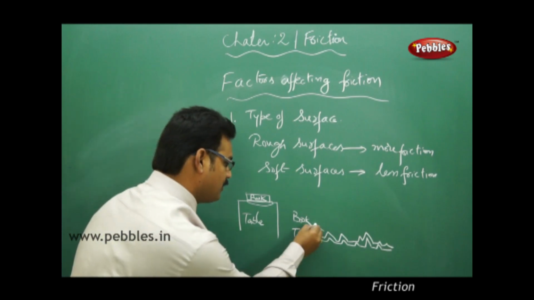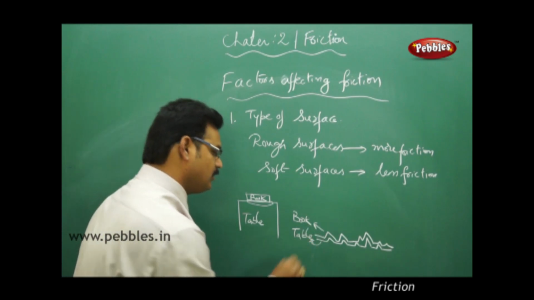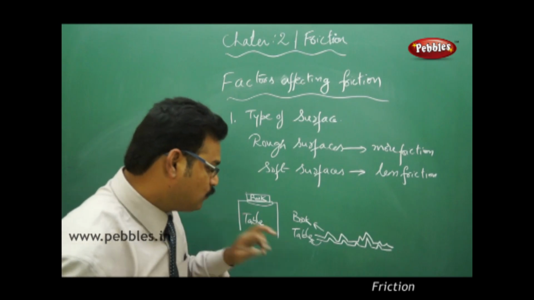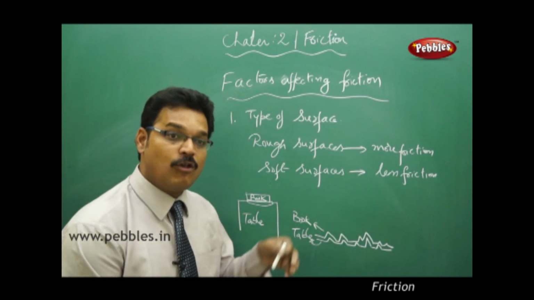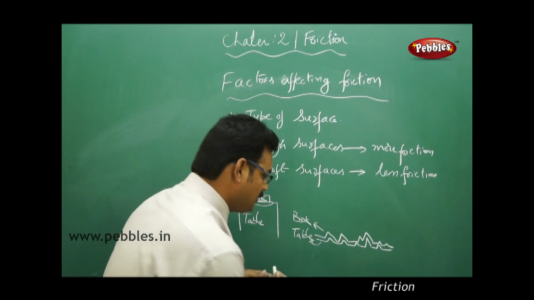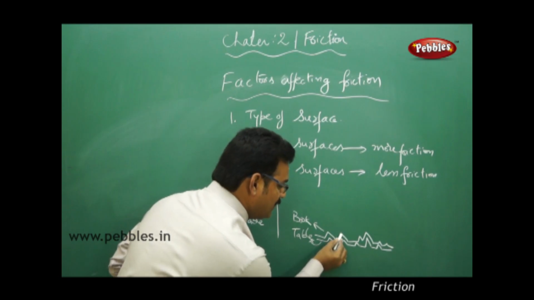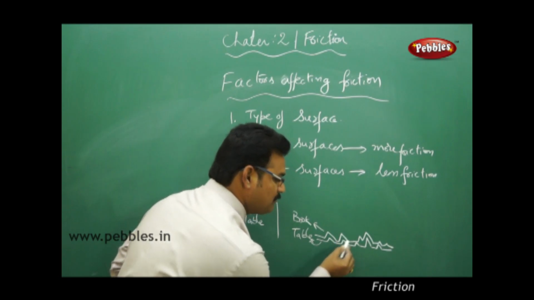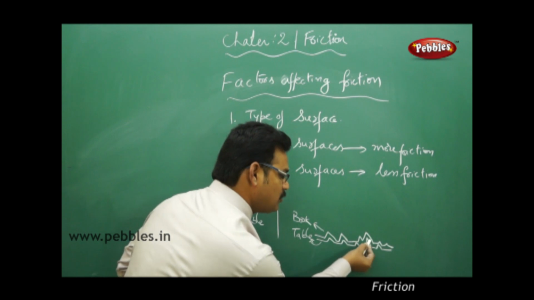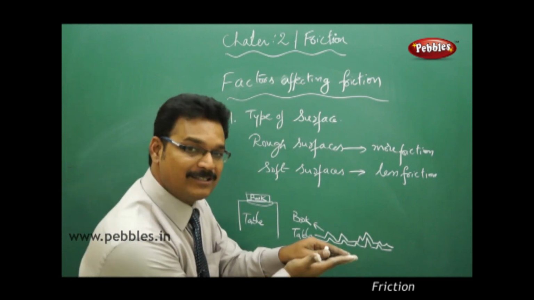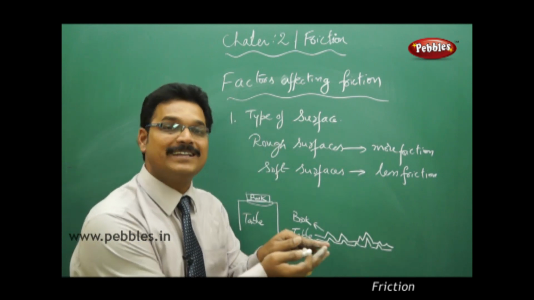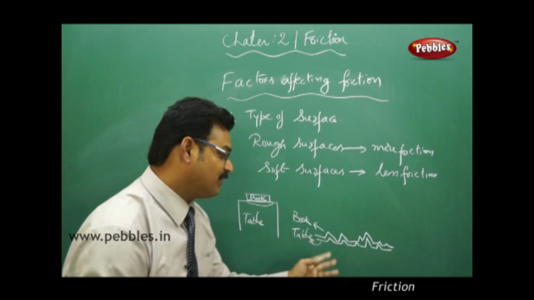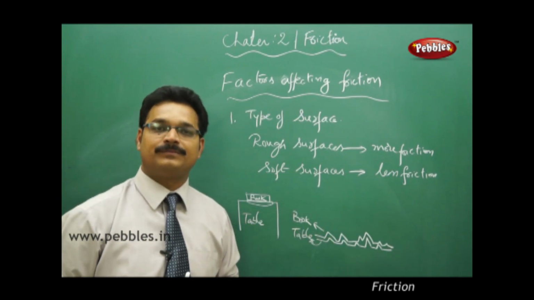So this is book bottom surface, this is table top surface. As the two surfaces are uneven, they are internally locked. So see this peak you are seeing, this peak stops with this peak, or this peak stops with this peak, so that both are interlocked. And because of the interlocking mechanism, the frictional force is developed.